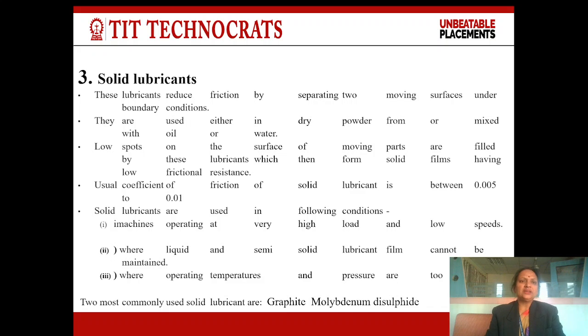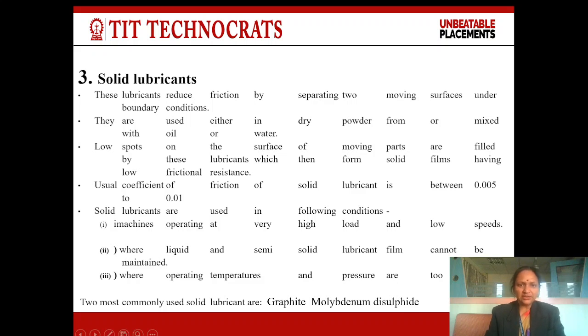Third type of lubricant is solid lubricant. We know the basic examples of solid lubricant, just like graphite and molybdenum disulfide. Talcum powder is also a type of solid lubricant which is generally used in carrom. Boric powder is also a carrom powder. It also acts as a lubricant between the striker and the carrom surface.